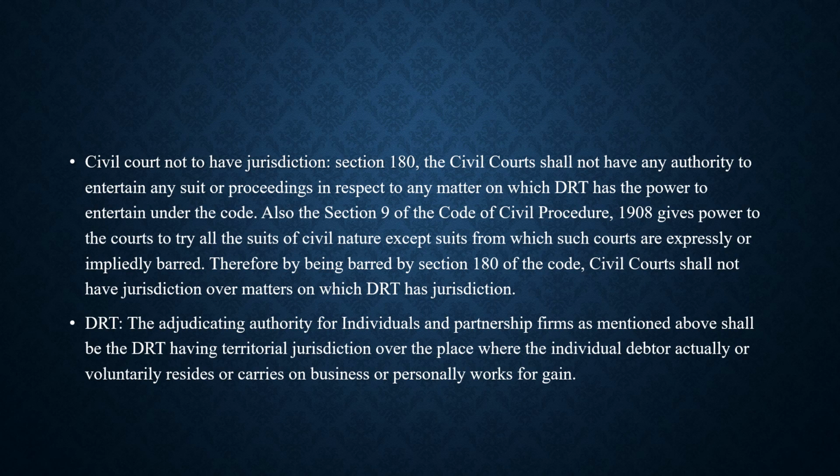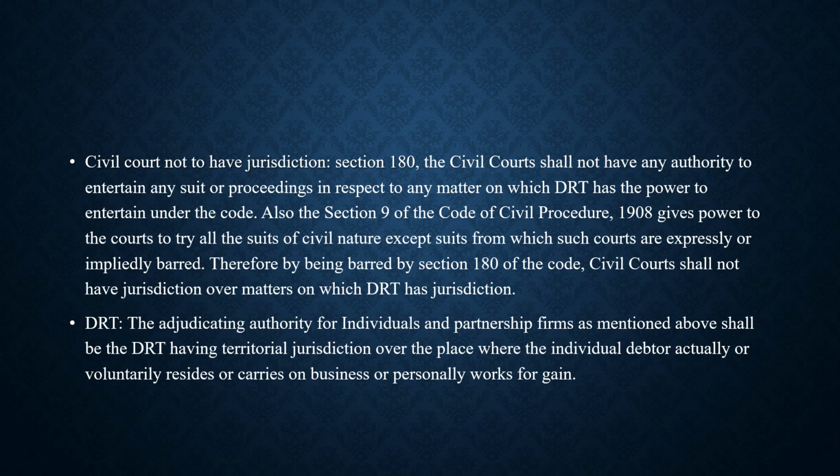Civil court not to have jurisdiction. Under section 180 of the code, the civil court shall not have any authority to entertain any suits or proceedings in respect of any matters on which DRT has the power to entertain under the code.